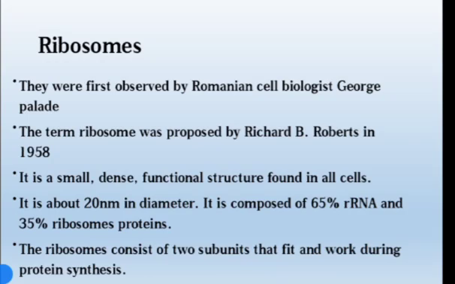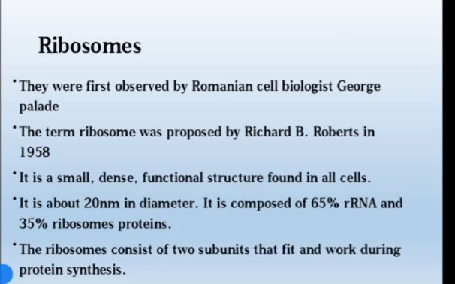The ribosome is a small, dense, functional structure found in all cells, whether animal cell, plant cell or any other cell.